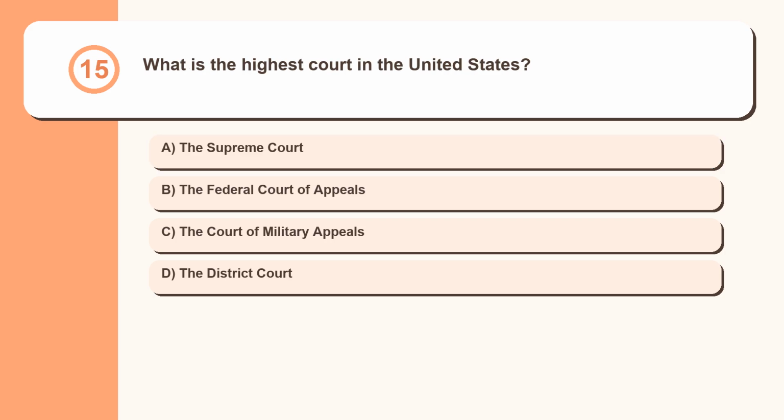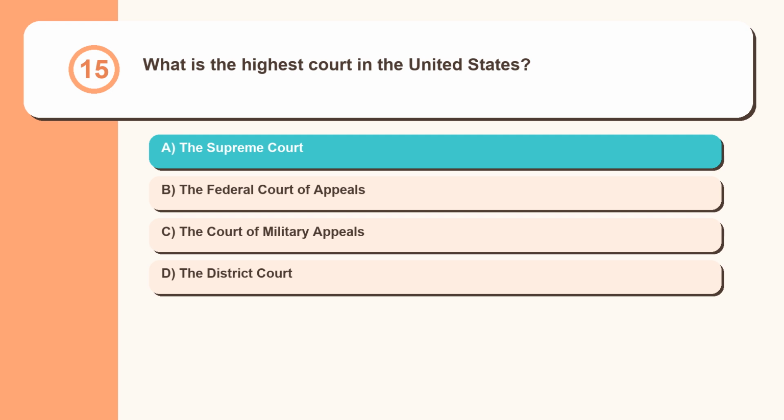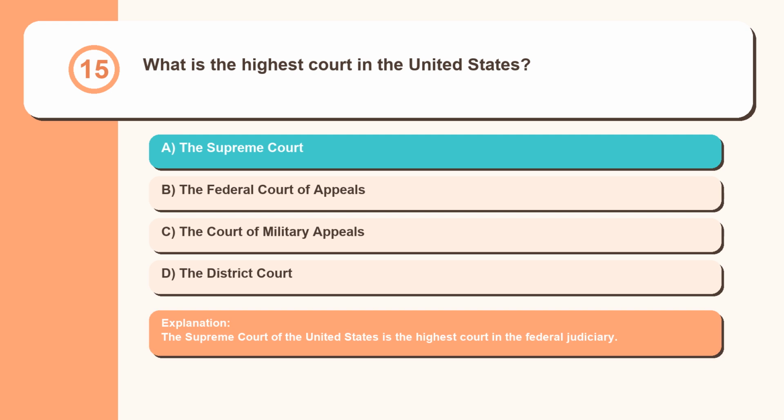Question 15. What is the highest court in the United States? The Supreme Court, the Federal Court of Appeals, the Court of Military Appeals, the District Court. The Supreme Court of the United States is the highest court in the federal judiciary.